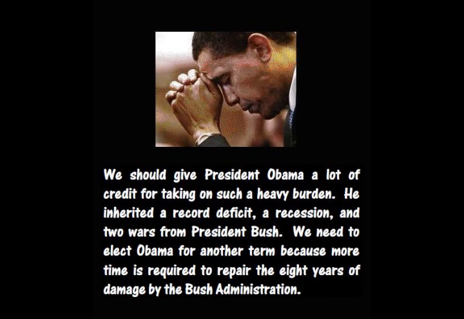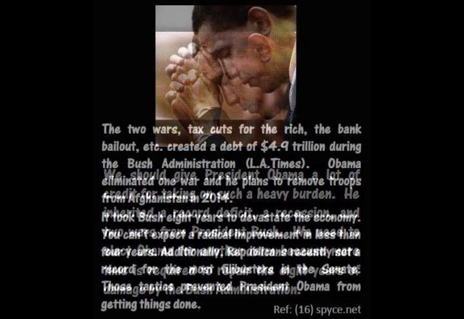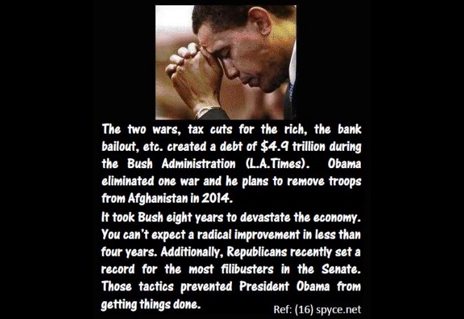We should give President Obama a lot of credit for taking on such a heavy burden. He inherited a record deficit, a recession, and 2 wars from President Bush. We need to elect Obama for another term because more time is required to repair the 8 years of damage by the Bush administration. The 2 wars, tax cuts for the rich, the bank bailout, etc., created a debt of $4.9 trillion during the Bush administration. Obama eliminated 1 war, and he plans to remove troops from Afghanistan in 2014.